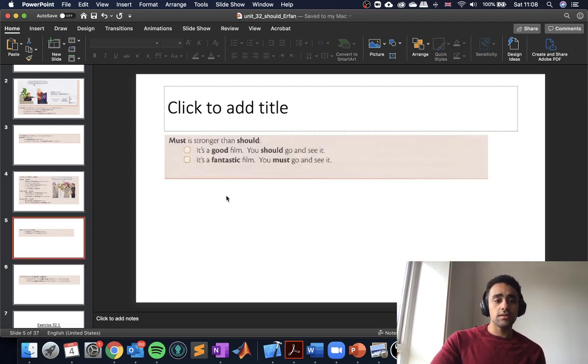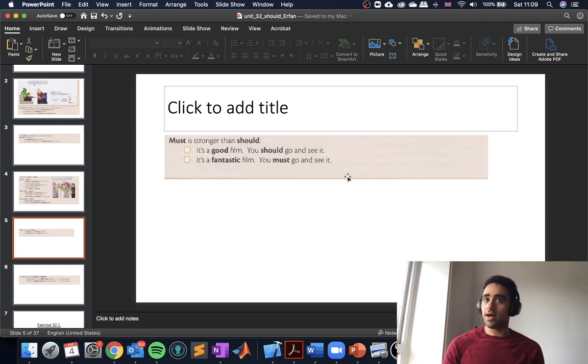Before, we had must, and must is a stronger version of should. We can use it for opinions as well. So, it's a good film, you should go and see it. Or, it's a fantastic film, you must go and see it. It's a bit of a stronger opinion. We also use it for something that's allowed or not allowed, or something that needs to happen.